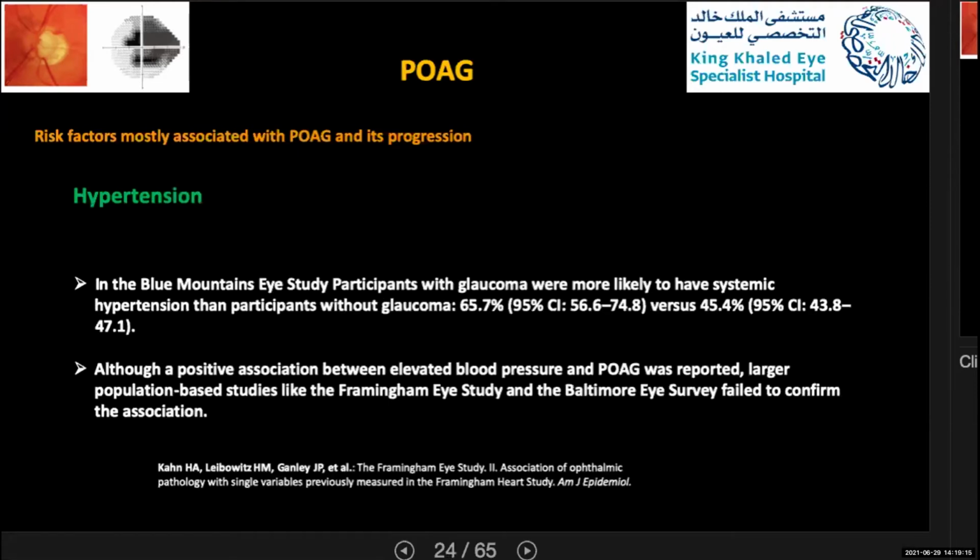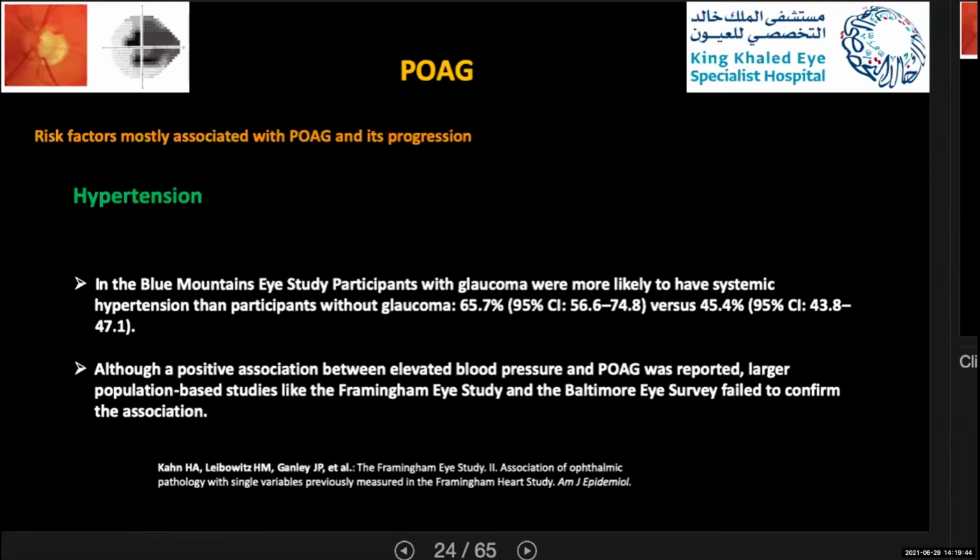What about hypertension? In the Blue Mountain Eye Study, participants with glaucoma were more likely to have systemic hypertension than participants without glaucoma, 65.7% versus 45% respectively. In fact, a positive association between elevated pressure and primary open-angle glaucoma was reported.